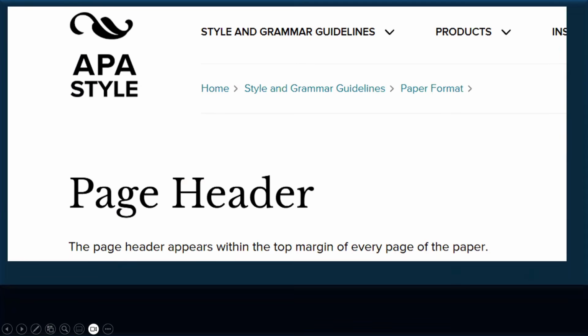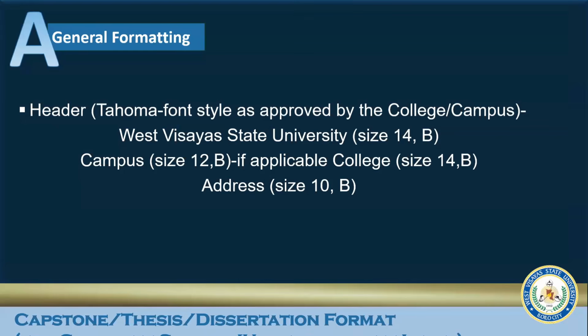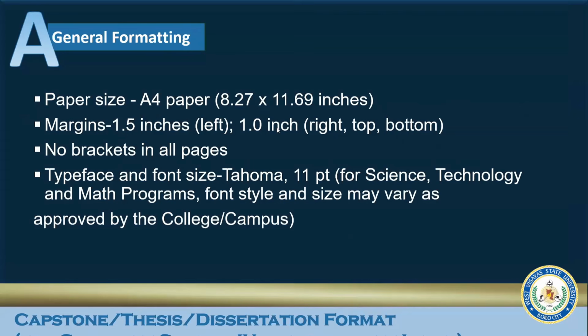So it means that as much as possible, the header should be included in the margin, which as described in the previous slide, is 1 inch from the edge of the paper.